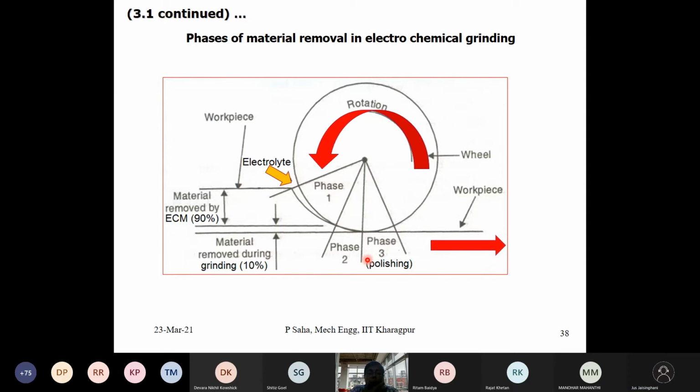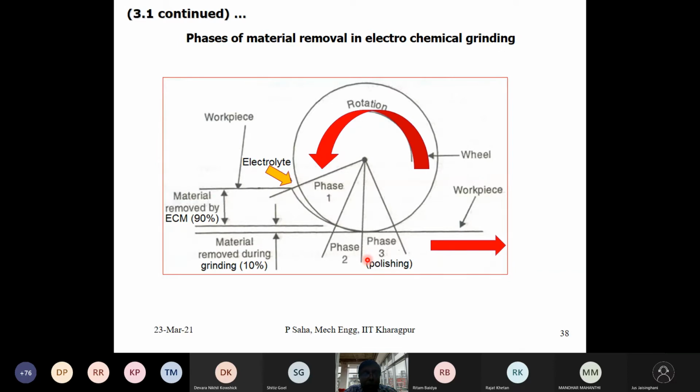Now, what is the advantage of this process? I could have pure electrochemical grinding where the wheel is brought very close to the job and never touches it. There need not be any abrasive grits embedded on the wheel, only a solid cylindrical disc made of copper. With rotational plus linear movements of the disc and the job respectively, we would be able to remove material, maintaining a small gap.